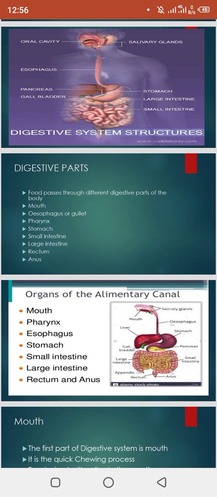These are the digestive parts: mouth, pharynx, esophagus, stomach, small intestine, large intestine, rectum and anus. These parts are in a proper sequence.